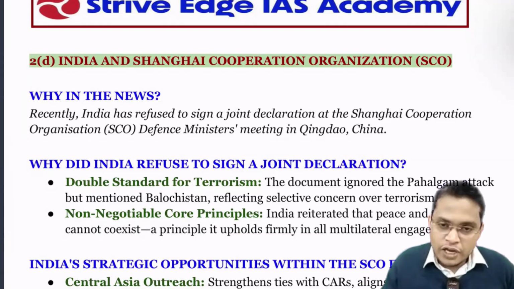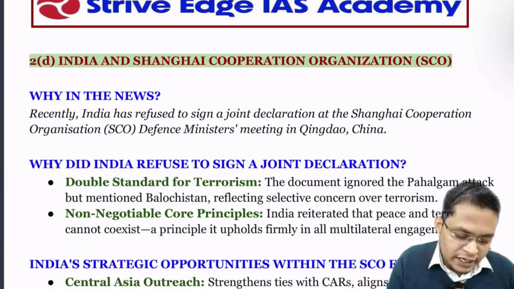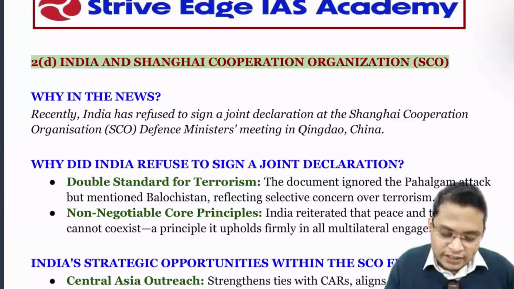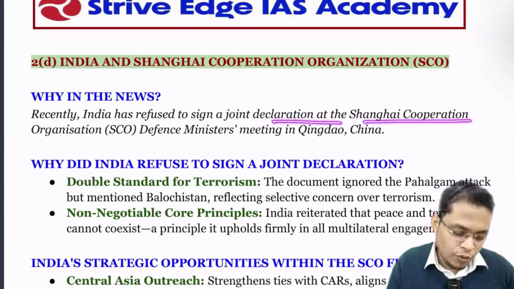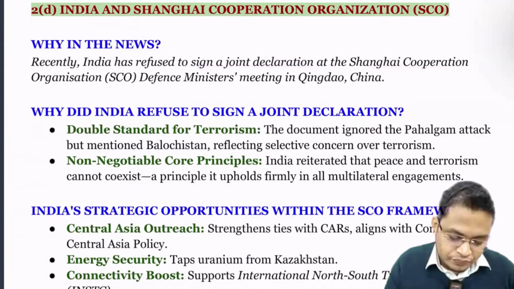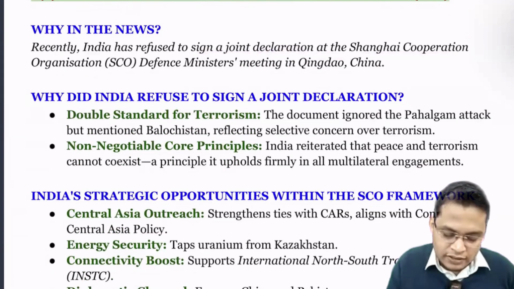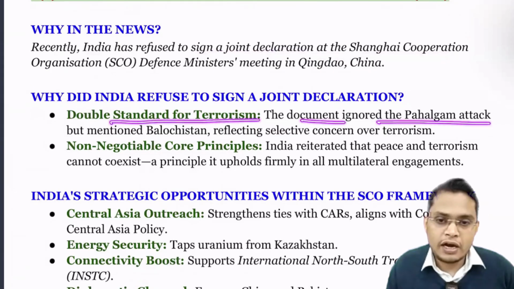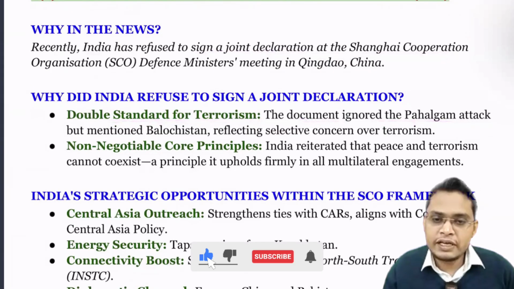So let's see. We are going to see a few topics. The first one is India and the Shanghai Cooperation Organization, that is SCO. Why is it in the news? Recently our defense minister refused to sign the Shanghai Cooperation Organization joint declaration. Why have we not signed it? There is a double standard on terrorism. The document ignored the Pahalgam terror attack, which happened in India.